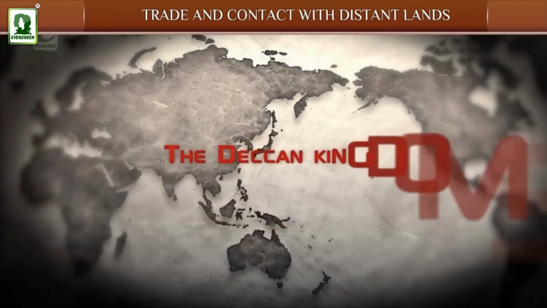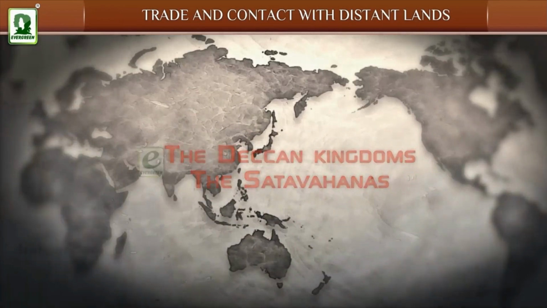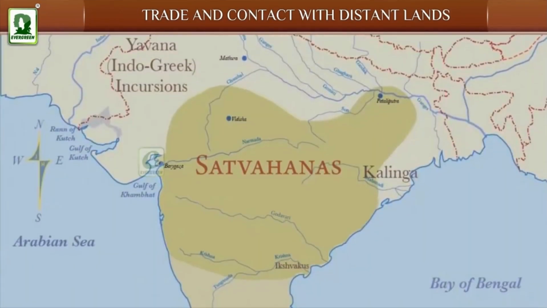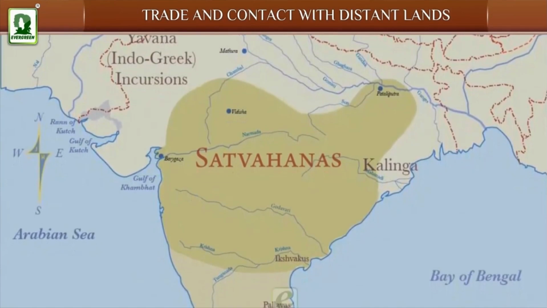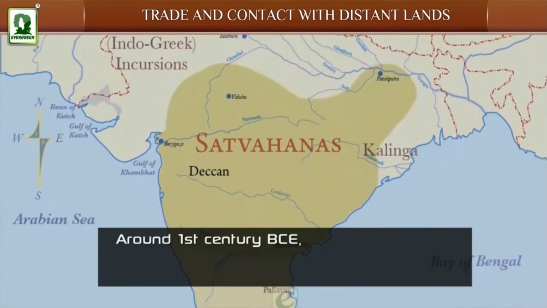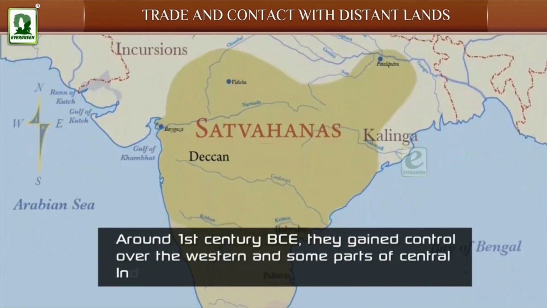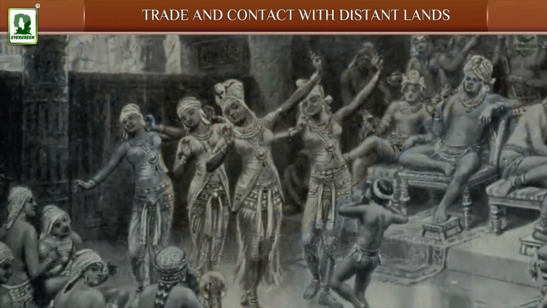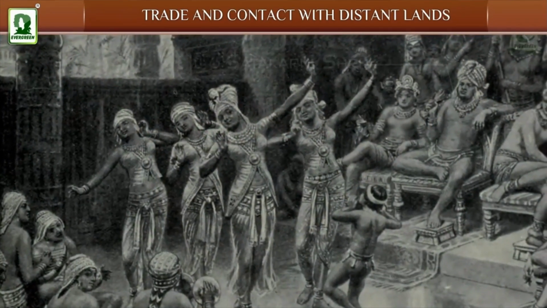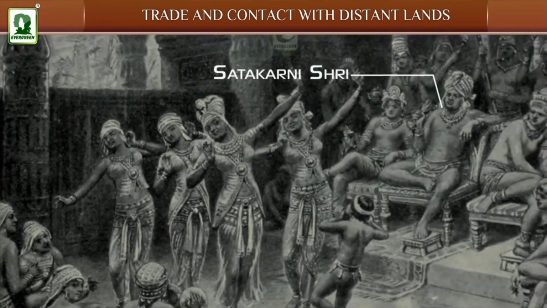The Deccan Kingdoms, the Satavahanas. Satavahanas were the first to establish their rule in the Deccan. Around 1st century BCE, they gained control over the western and some parts of central India. Their important ruler was Gautamiputra Satakarni, a dominant power in the Deccan.